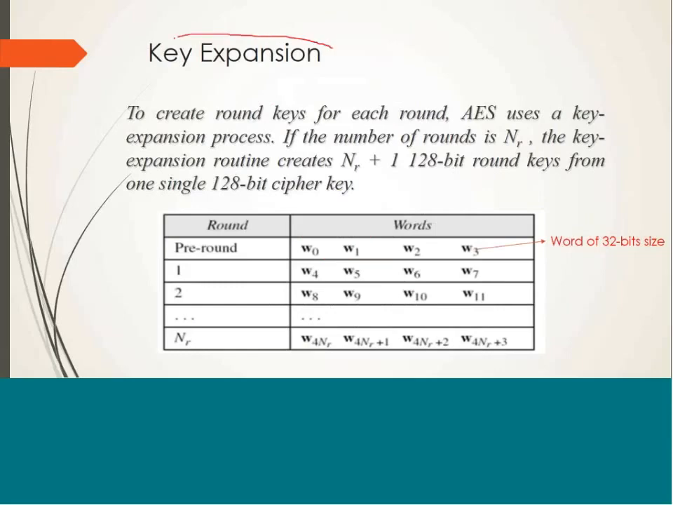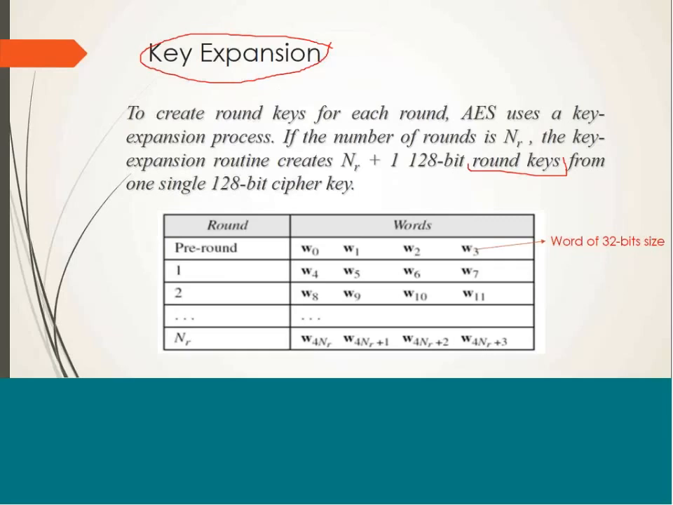Now we come to the key expansion process. We are given as input a 128-bit cipher key, whereas we require 11 such keys, 1 for initial transformation phase and 10 for 10 rounds. We'll be calling them round keys because we'll be requiring keys for each round. So we require 11 round keys. For getting 11 round keys from one cipher key, key expansion process is followed.